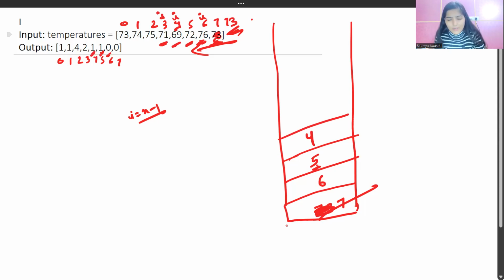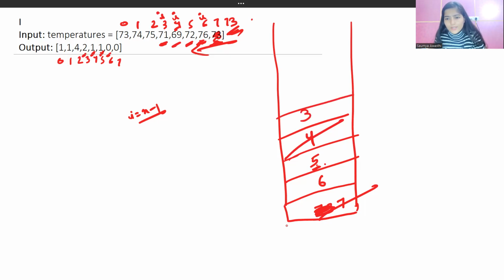Now this time we have 71. 71 is compared with the element at the fourth index, which is 69. So 71 is greater, so we are going to pop it out because it's of no use, right? Then next we have the element at the fifth index, which is 72. So yes, we got a warmer temperature. Now what is the difference? 5 minus 3 is 2, which is stored in our resultant array. And this index we push into our stack, which is 3, right?